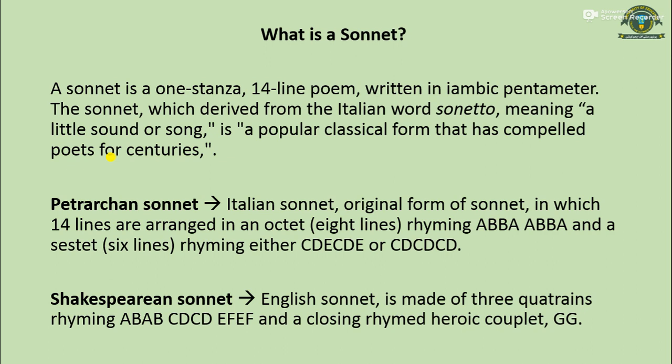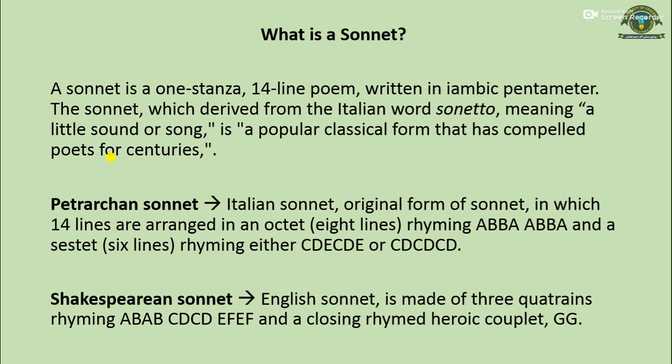It has quite a strict rhyming scheme, and that is iambic pentameter. The word sonnet is derived from the Italian word sonato, meaning a little sound or song, and a popular classical form that has compelled poets for centuries.